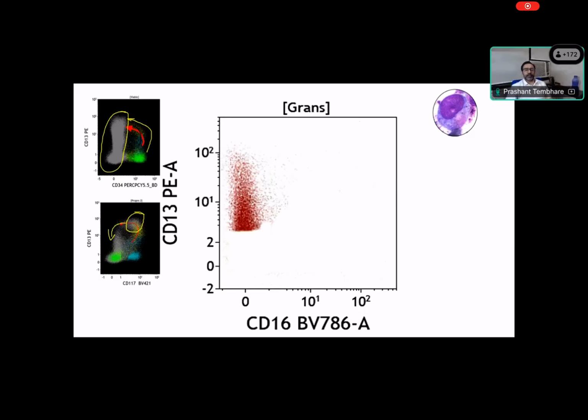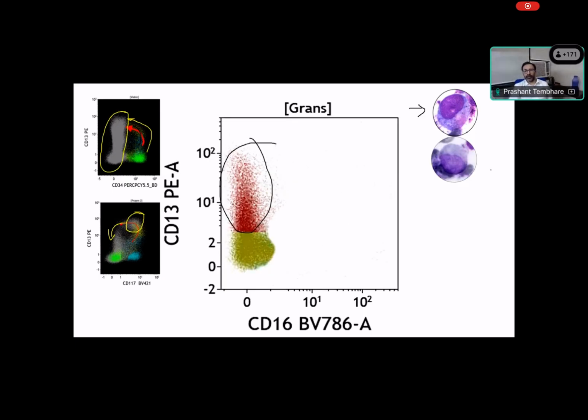When I say after blast, we have the promyelocyte. In the promyelocyte stage, we have CD13 but not CD16, and now we are studying the combination of two markers, CD13 and CD16. So we have cells which are CD13 positive, coming directly from CD34 positive cells. They become CD34 negative. They are CD13 positive, but CD16 is negative. Basically, this stage is the promyelocyte stage, where we have CD13 positive but CD16 negative.